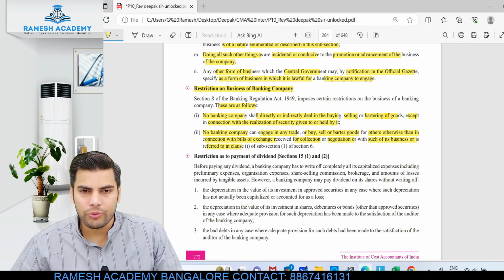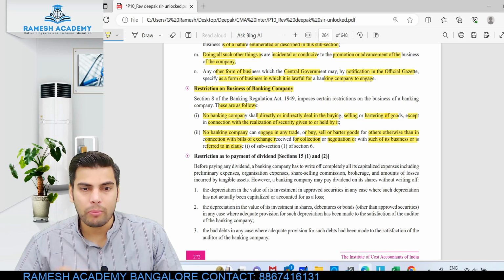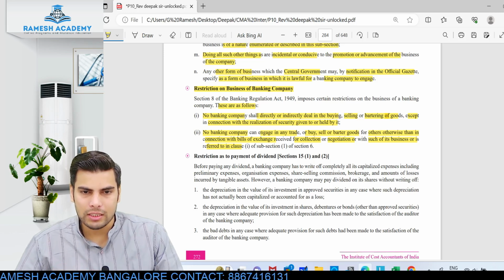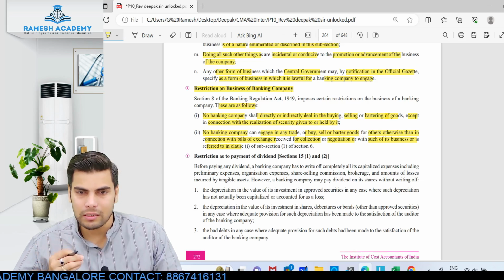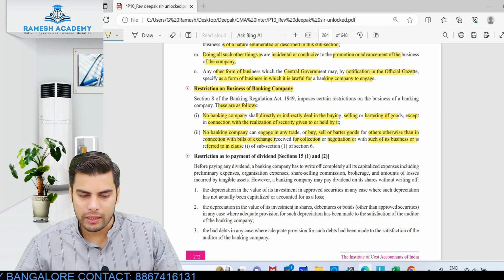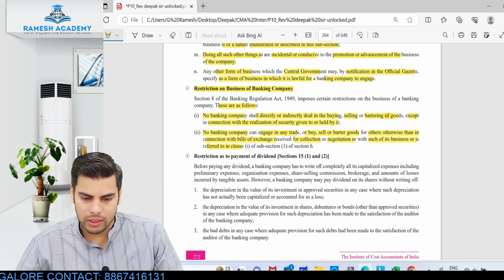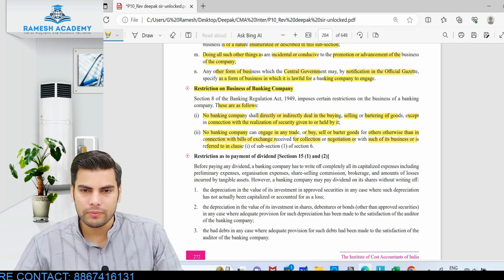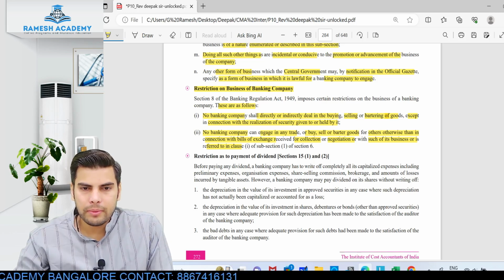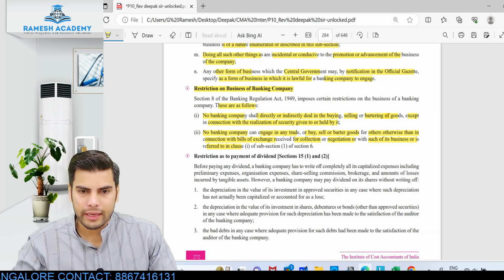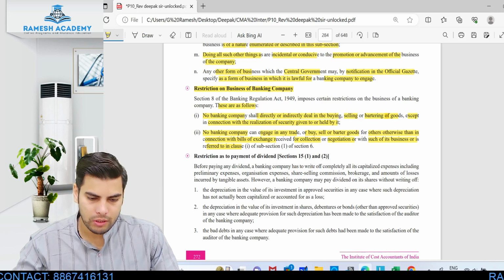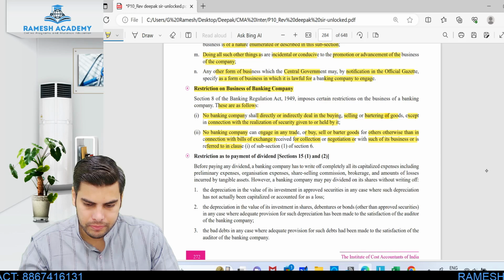When it comes to buying, selling, they cannot buy, sell, barter or exchange goods. But when it comes to bills of exchange, yes, they can endorse the bill, they can collect the bill on behalf of the drawer and so on. Hope you guys understood this. Is there any doubt, any confusion? Can you remember this? There are certain activities wherein the banking companies cannot engage themselves, mainly buying, selling or bartering of goods. Just remember this much.